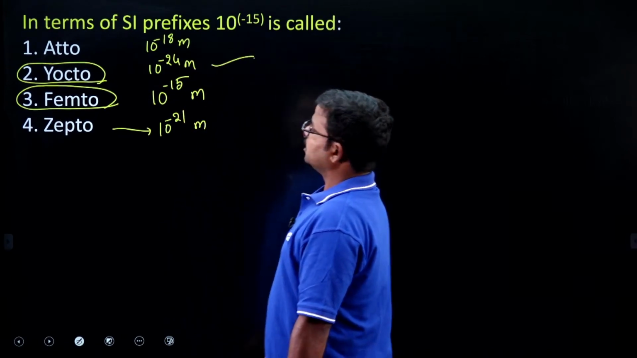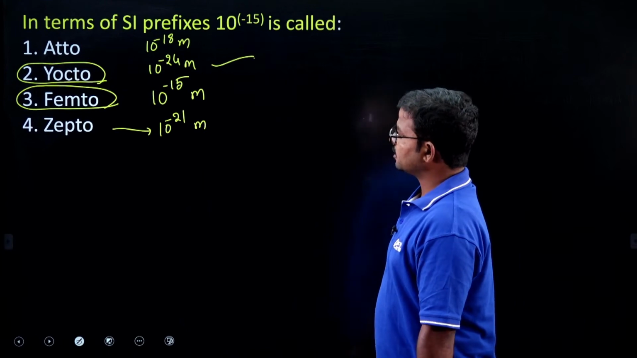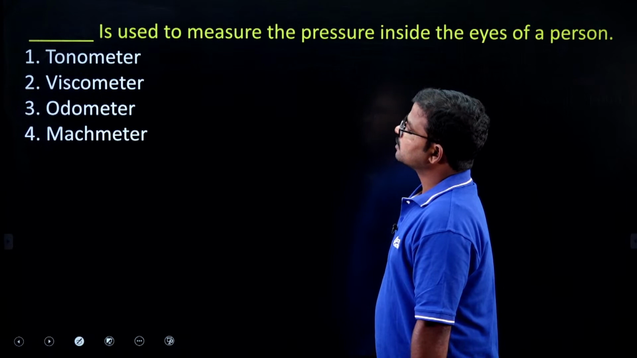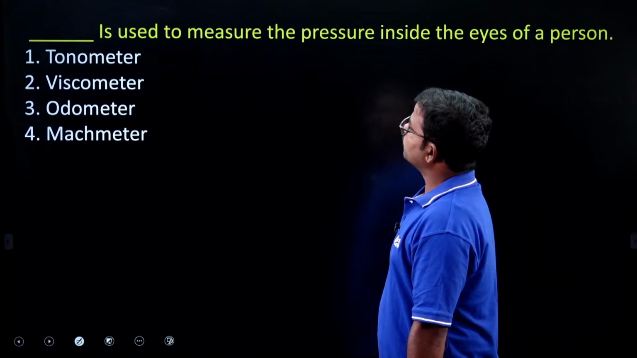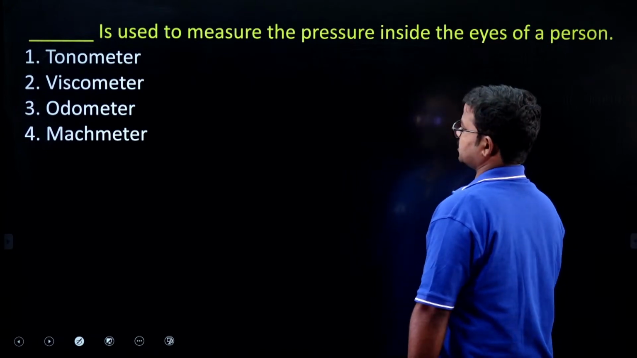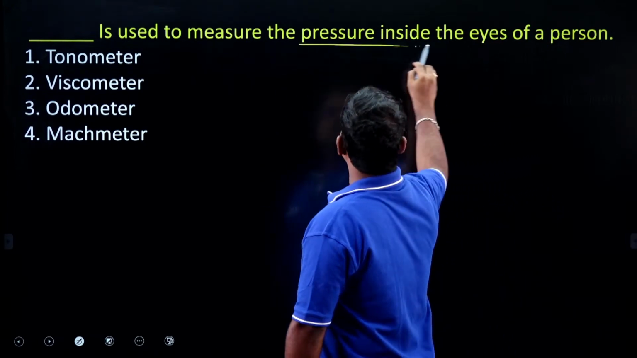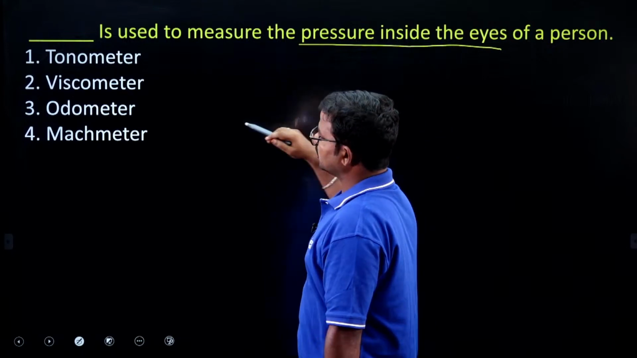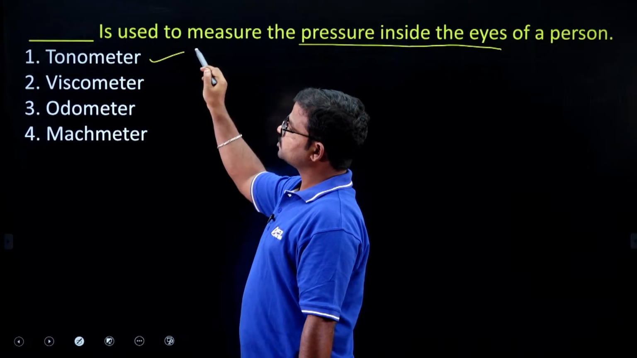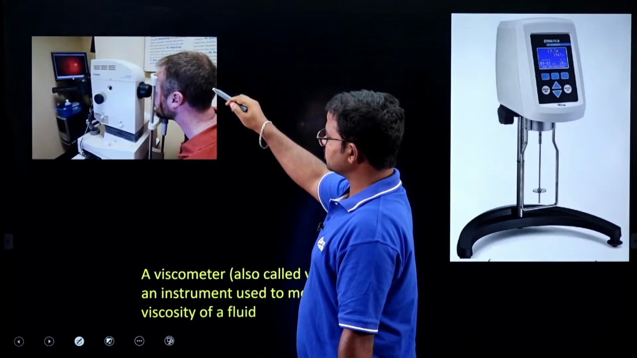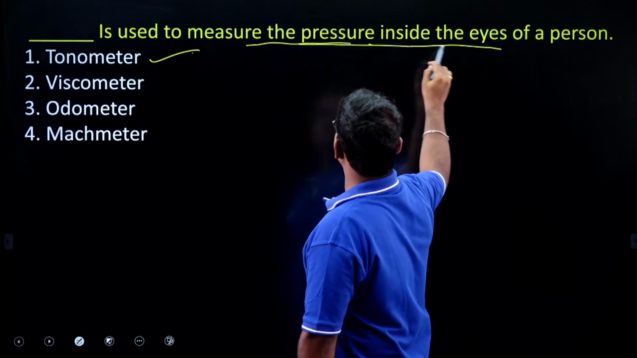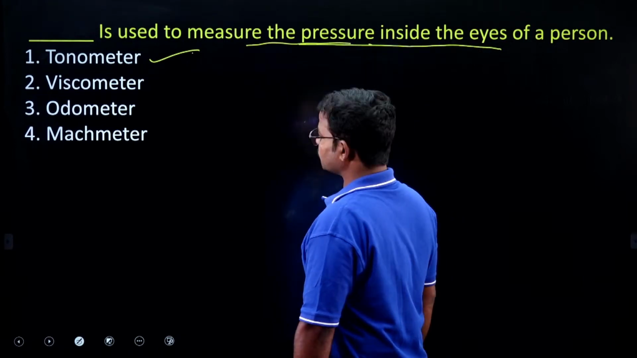Here it is a different concept now. Next one. Dash is used to measure the pressure inside the eyes of a person. The options are tonometer, viscometer, odometer, machmeter. Option 1 is the right answer, tonometer. By using this meter, we can measure the pressure inside the eyes of a person.